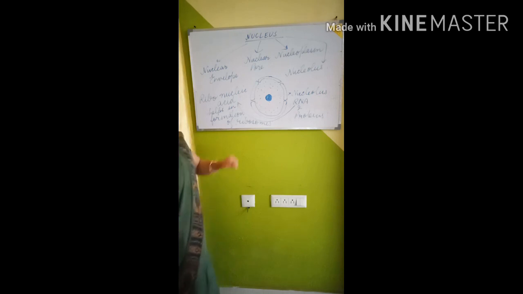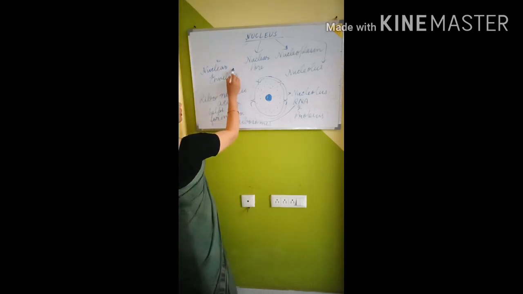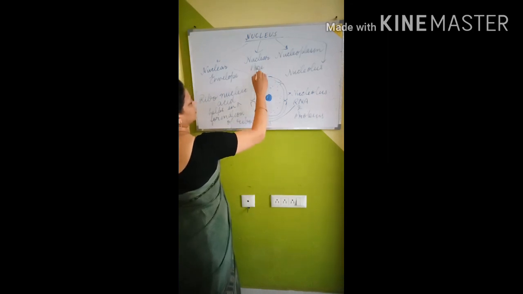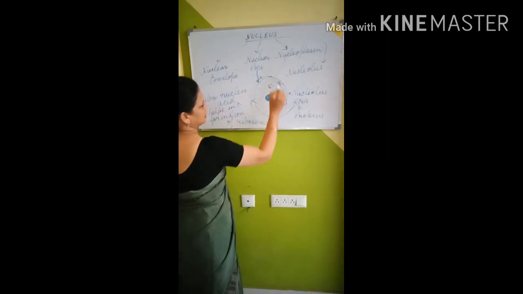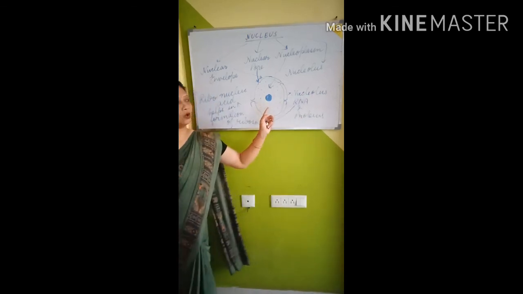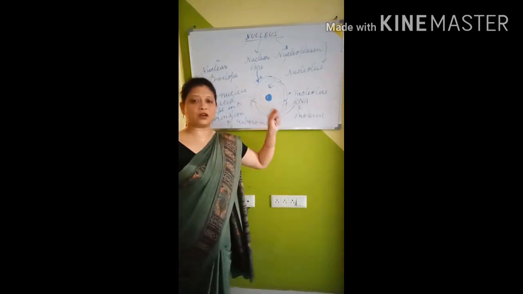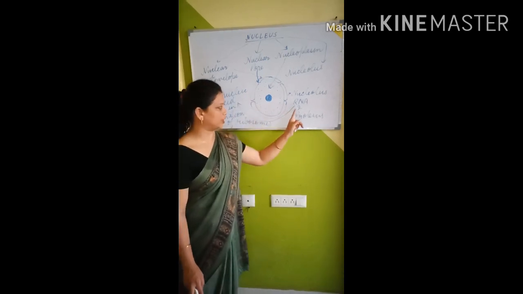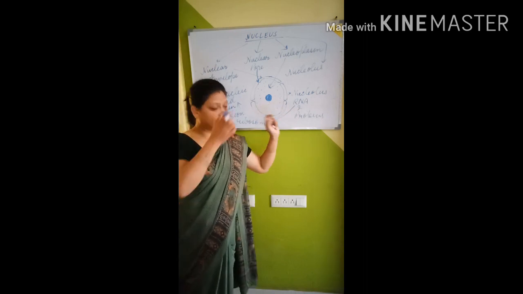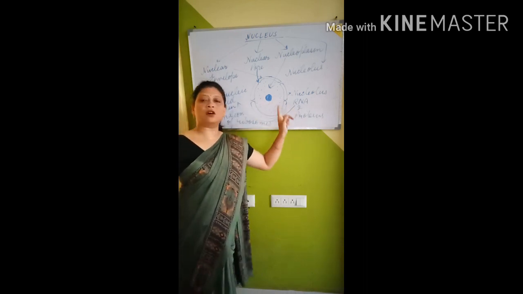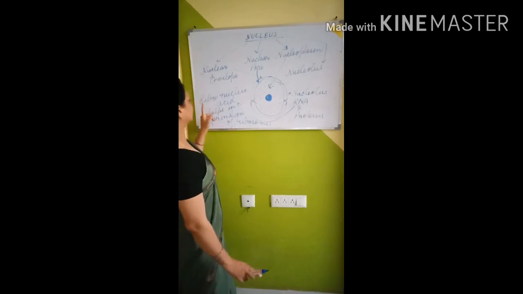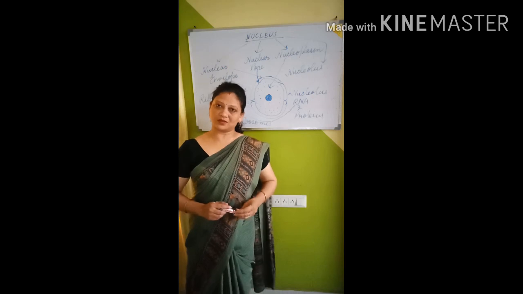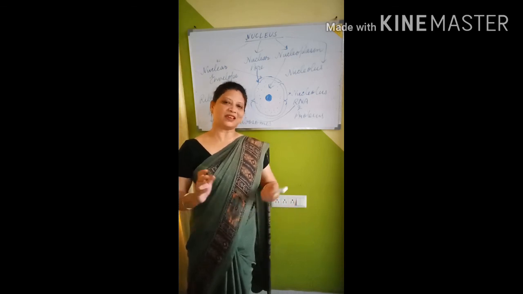Understand, children? So, the nucleus: this is the nuclear envelope, these are the nuclear pores, the nucleoplasm is this and the nucleolus is this. The dark rounded body present in between the nucleoplasm is the nucleolus, and it is made up of RNA, ribonucleic acid, and proteins. Is that very clear? It helps in the formation of ribosomes. So this is all for today. Okay, children, goodbye.